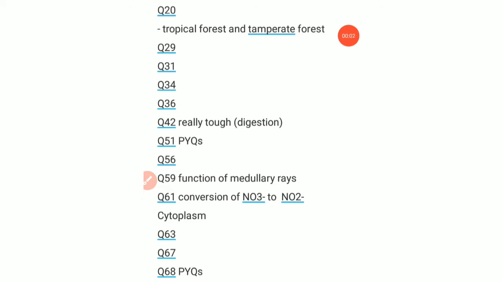In this paper we have question number 20, which is a tough question because it is out of NCERT. They have asked about the temperate forest and tropical forest, about the NPP of tropical and temperate forest. And 29 is a hard question, and 31. All of these are hard questions, so this is a very challenging paper, because it is absolutely from NCERT, the lines come as they are, as if they have just copy pasted.